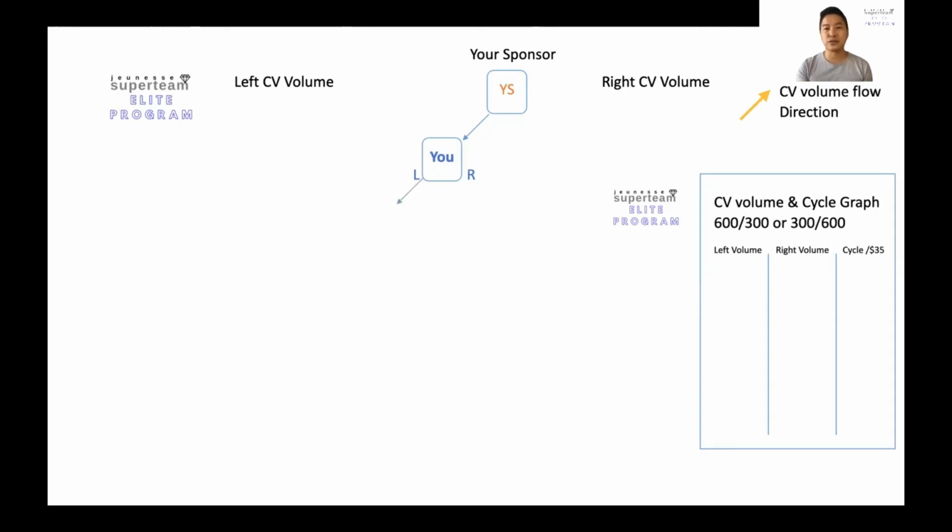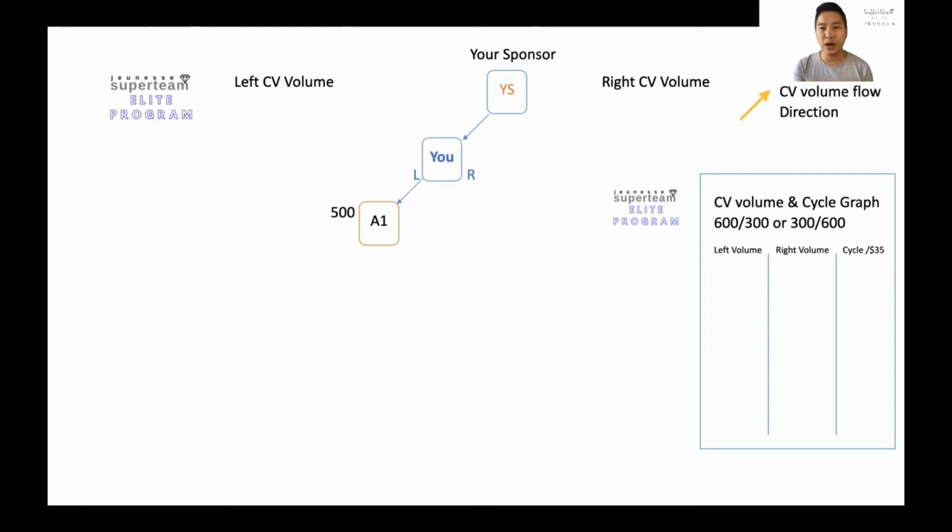You start to enroll people onto your organization, and you place this person on the left. I'll say this person is A1. A1 purchases a package. For illustration purposes, I put it very simply, a 500 CV package.